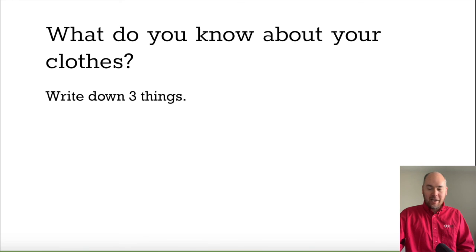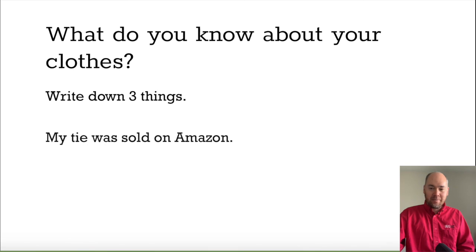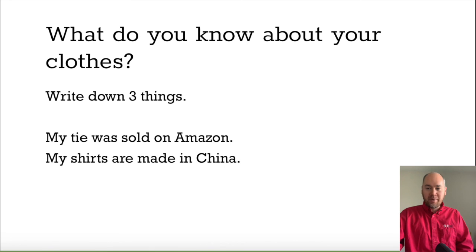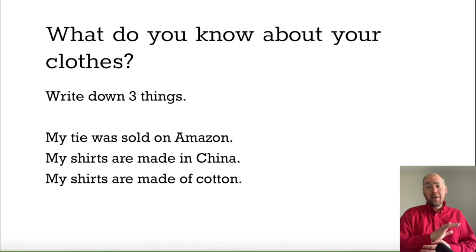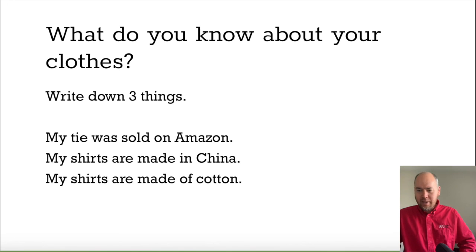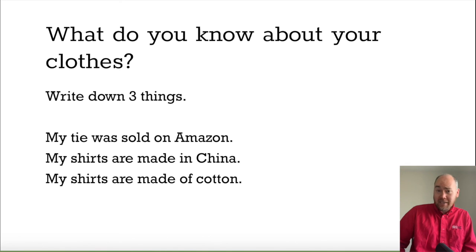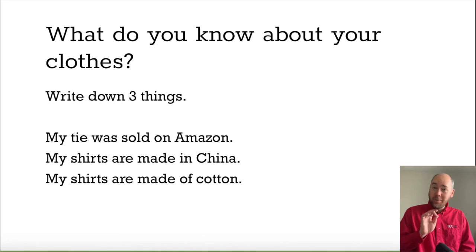Okay. What can I say? My tie was sold on Amazon. Not wearing a tie, but imagine I am, right? My shirts are made in China. Probably. I can't see it right now. My shirts are made of cotton. Yeah. I think this shirt is made of cotton, right? So that's all using passive voice, right? I hope you write down 3 things about your clothes before you get to the next video. The next video is just about grammar, okay?